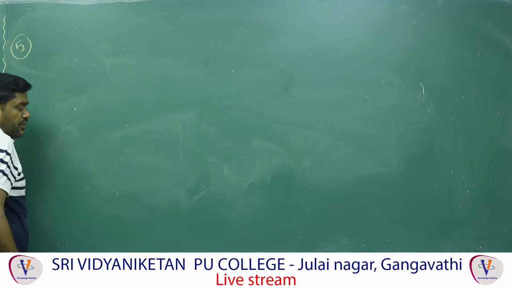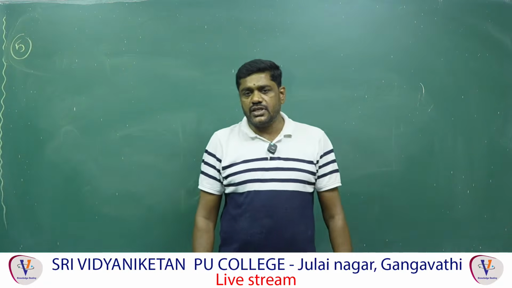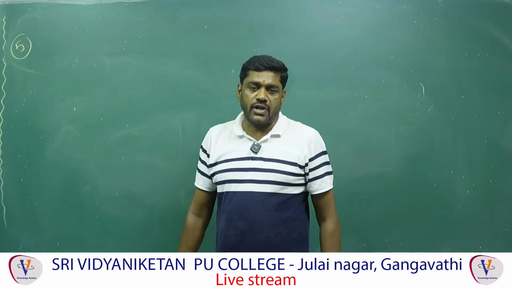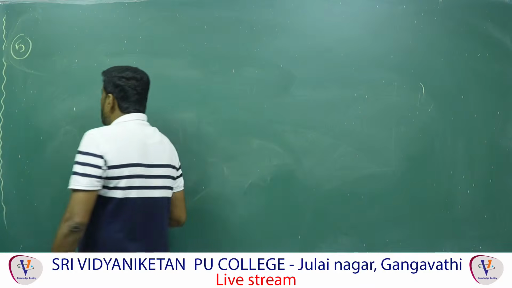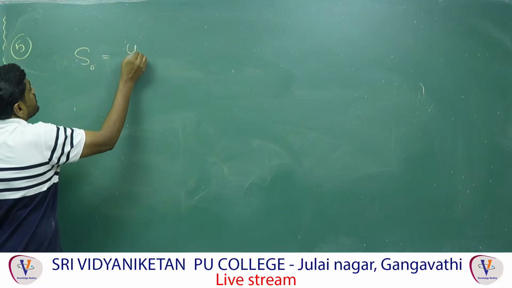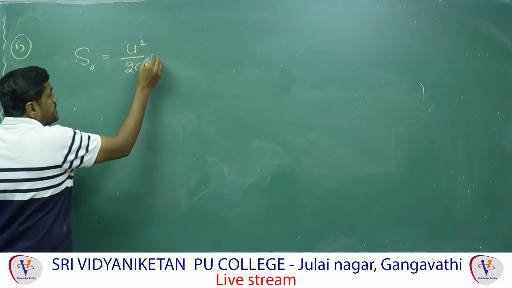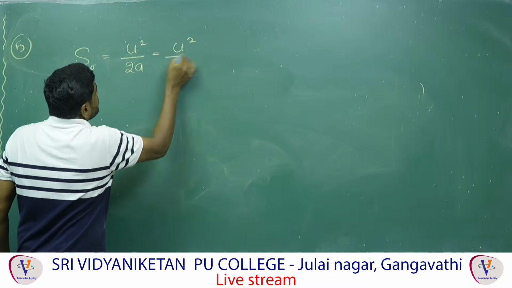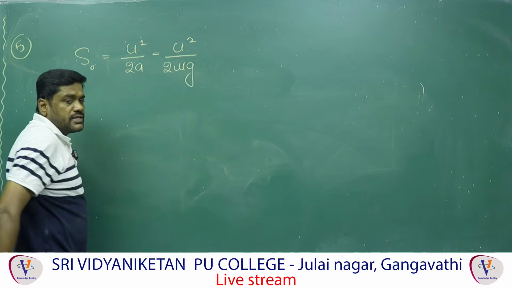When the body is moving with only frictional force, the frictional force always opposes the velocity of the body. Therefore, after some time it is going to stop. The stopping distance after which the body is stopped is given by S naught is equal to u square by 2a. But in case of friction, the retardation is given by mu into g. Therefore that is the stopping distance.